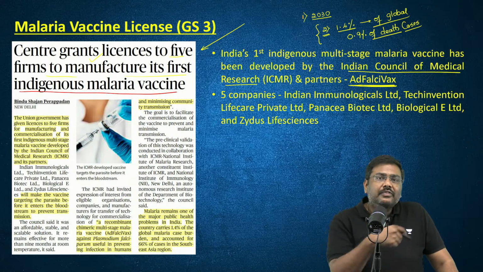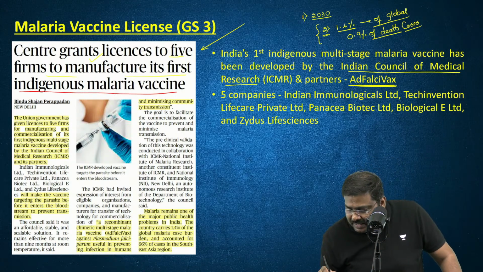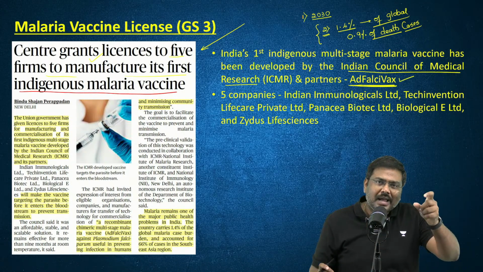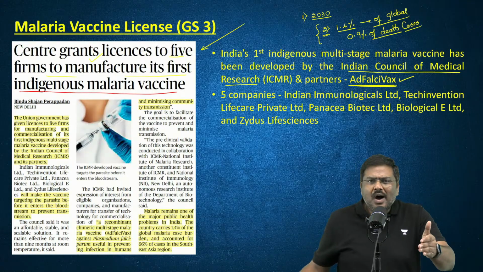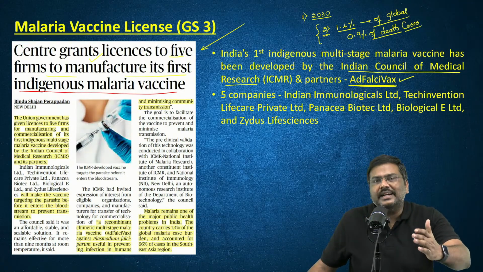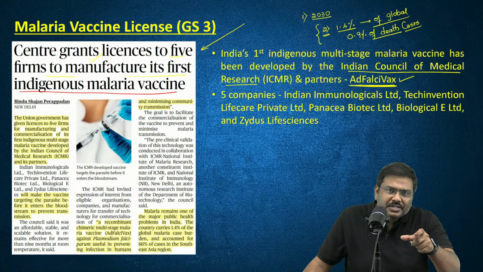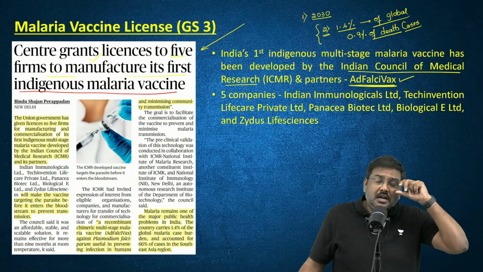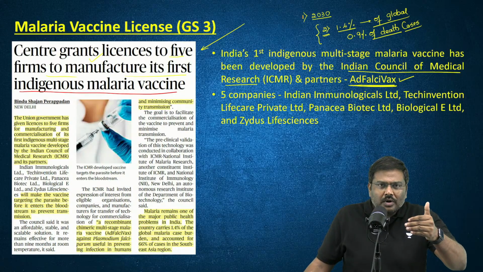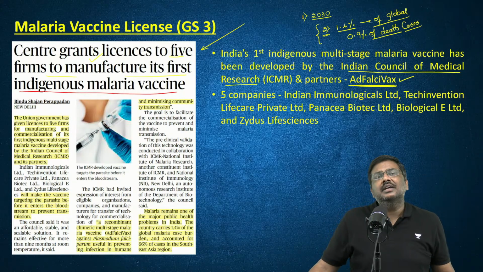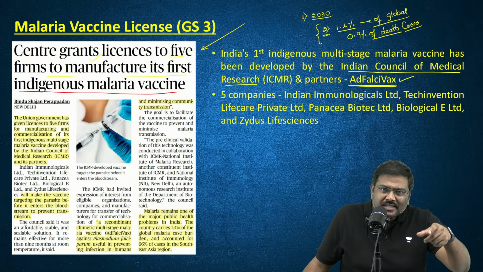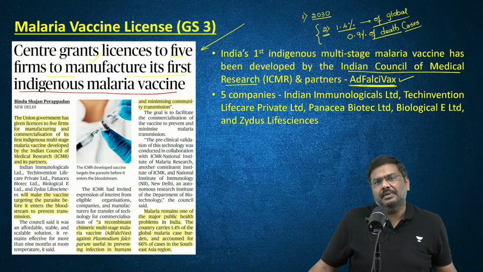Adfalcivax. This is the name of the vaccination that has been developed by ICMR. But now ICMR is not a private sector entity. So essentially what government generally does is whenever it wants to have a commercial production of these, it will provide the license to, let's say, private sector companies.